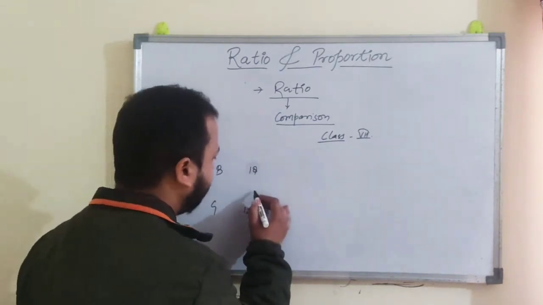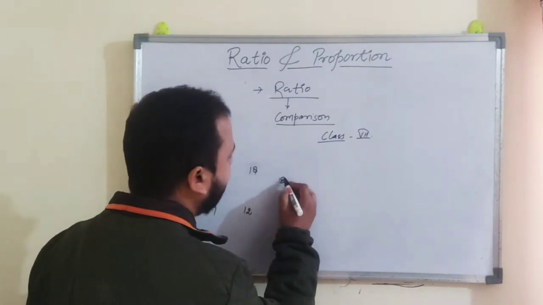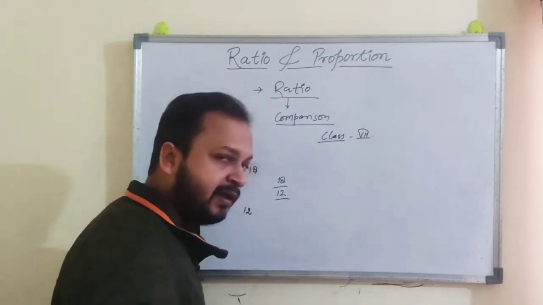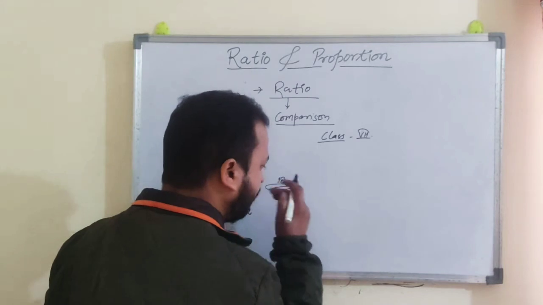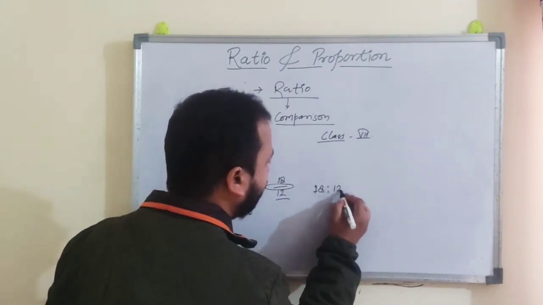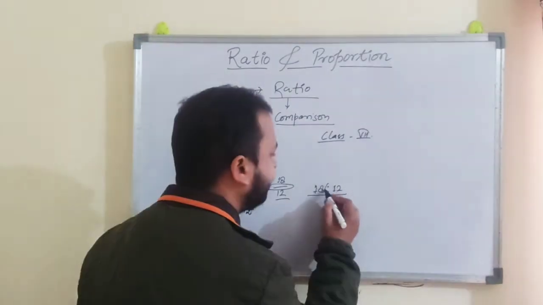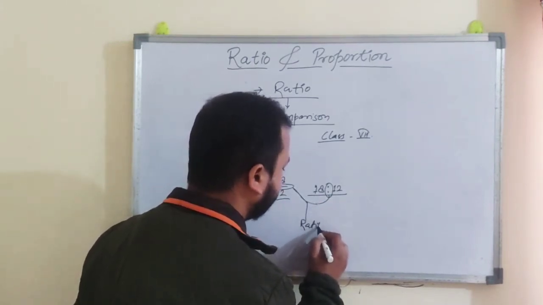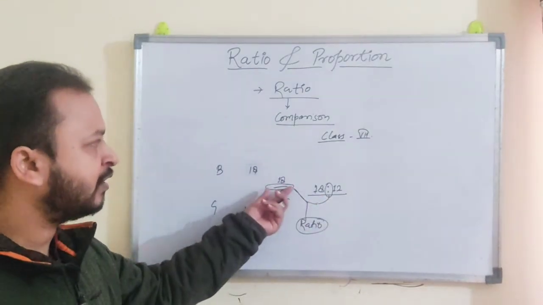If we are going to compare these numbers, they are numbers, so 18 divided by 12, or you can also write it as 18 ratio 12. These two dots are known as the ratio. This is actually the sign of ratio.